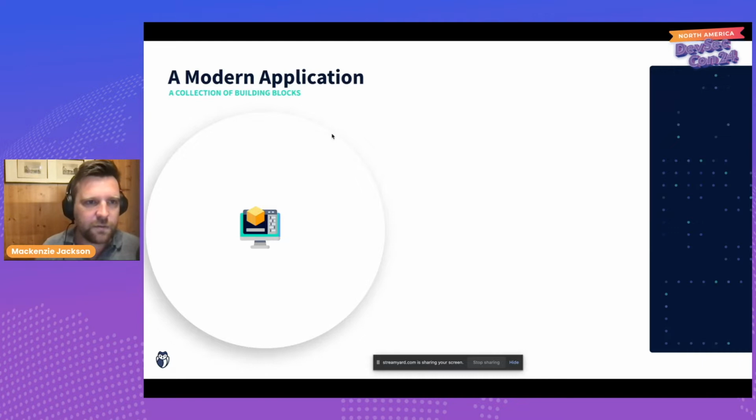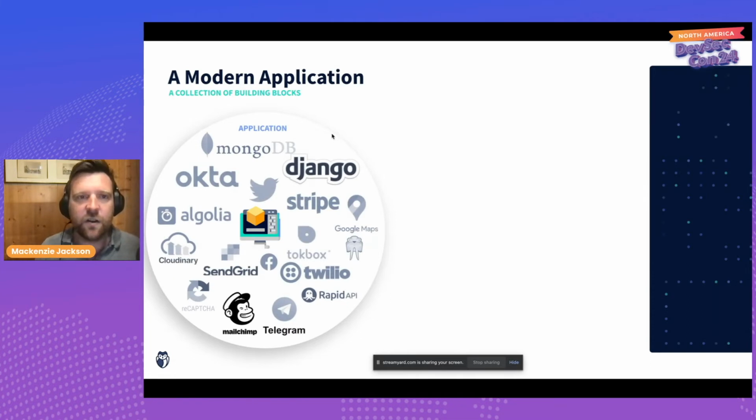So just quickly, we can give a pretty good example of how many of these secrets there are. Let's say that we're building an application. I used the example about Stripe before, but we can extrapolate this to lots of different services, right? If we're building the application using Django, then we have Django keys that we need to manage. Maybe we're connecting into Twitter. Maybe we're using Okta as our authentication. Maybe we're using Algolia as our search function inside our application. So all of these different systems need to leverage secrets to be able to connect to them. And all of them can contain a lot of sensitive information or provide opportunities for adversaries to